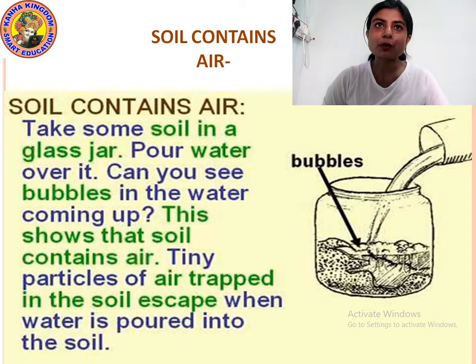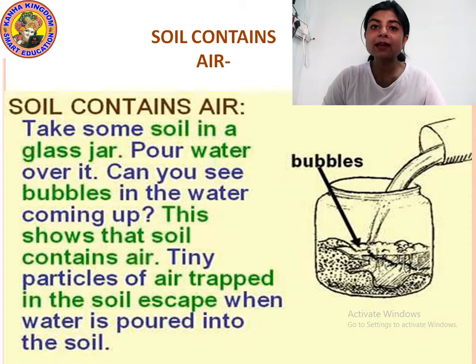Now students, our next point is soil contains air. Like soil contained water, soil also contains air. How can you prove it now? There is an experiment again. See, soil contains air. Take some soil in a glass jar. Pour water over it. Can you see bubbles in the water coming up? This shows that soil contains air. Tiny particles of air trapped in the soil escape when water is poured into the soil.